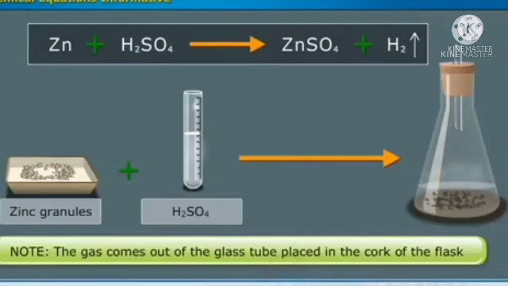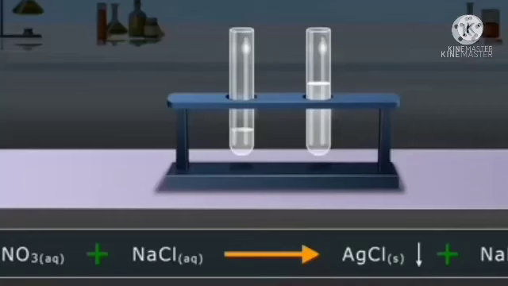Expressing the gas evolved. An upward arrow mark is used to denote liberation of gas in the chemical reaction. Zinc plus H2SO4 gives rise to zinc sulfate plus H2, gas is released.